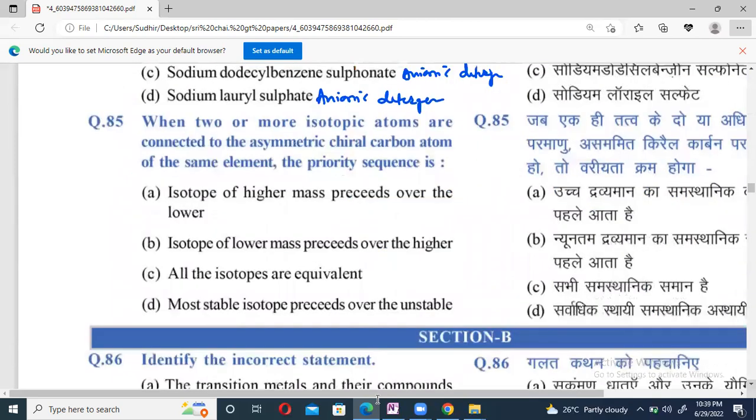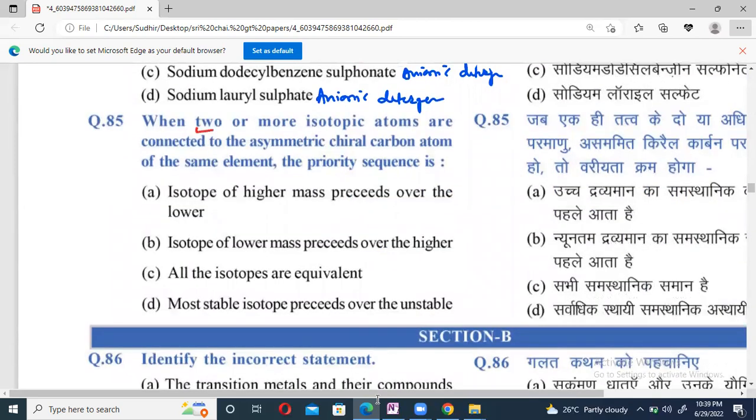Question number 85. Two or more isotopic atoms of the same element are connected to the asymmetric chiral carbon. The priority sequence will be what? Isotope of higher mass precedes over the lower one. If you are having any isotope attached to the chiral center, then isotopes of higher atomic mass precede over the lower one. Right? So directly option A is correct here.